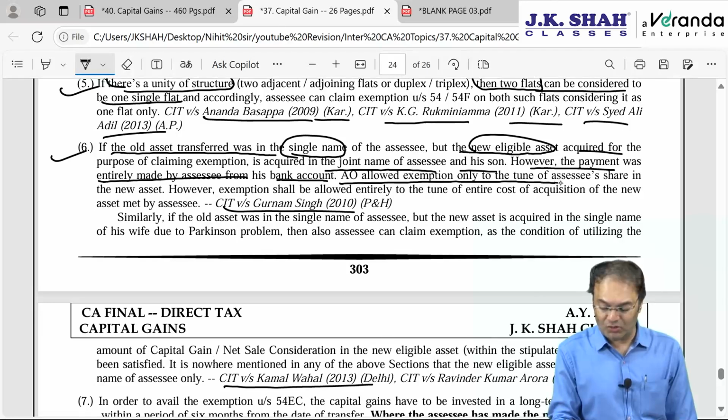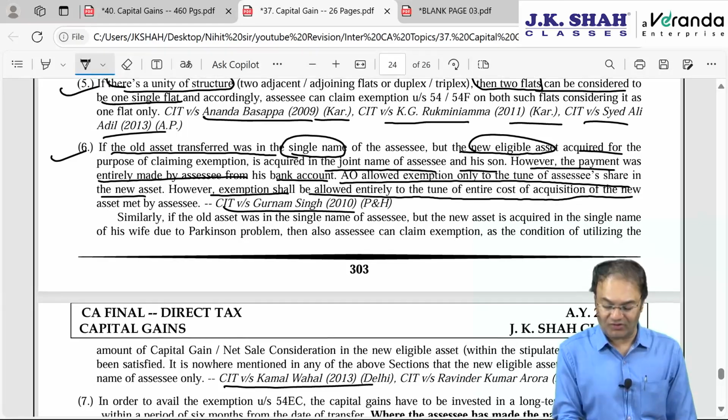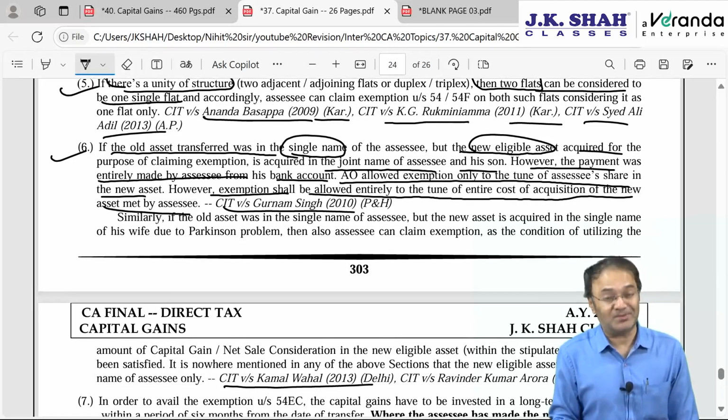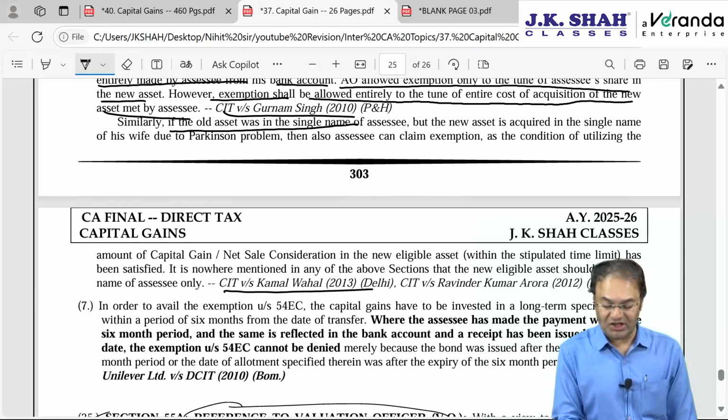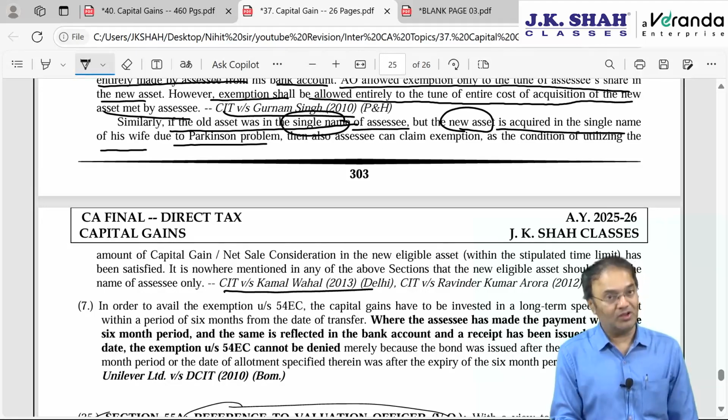AO allowed exemption only to the tune of assessee's share in the new flat. However, exemption will be allowed entirely to the tune of entire cost of acquisition as much as is met by assessee. Similarly, old asset was in a single name of assessee. New asset is acquired in the single name of his wife due to Parkinson problem.